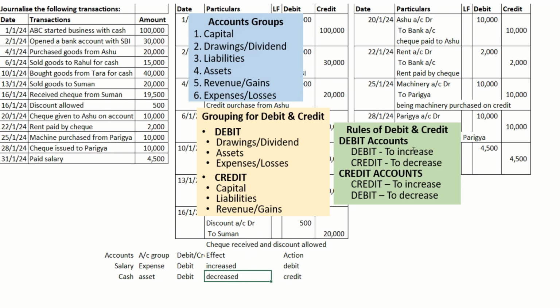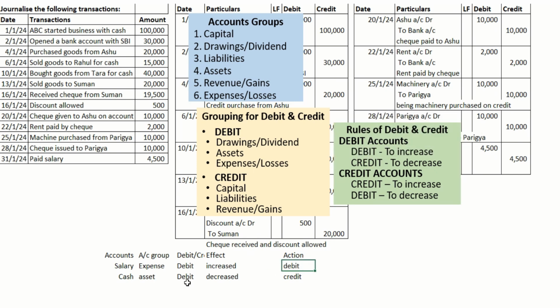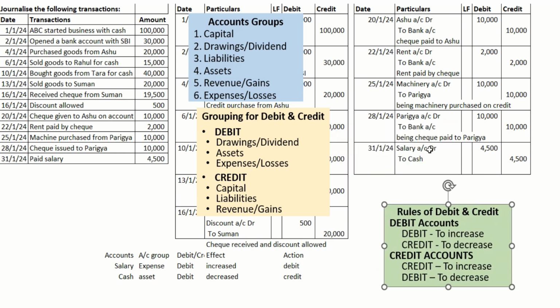Then we analyze: a debit account that is increasing, we debit; an asset account decreasing, we credit. The debit aspect we record first by putting debtor at the end, in the debit column. The credit aspect we record after a space by prefixing to.